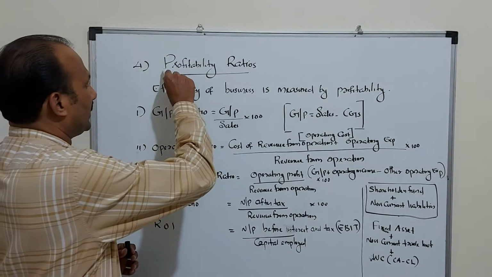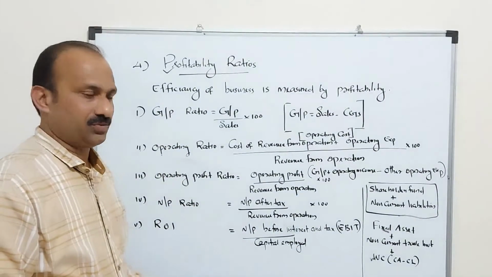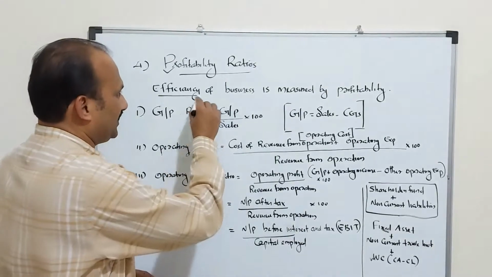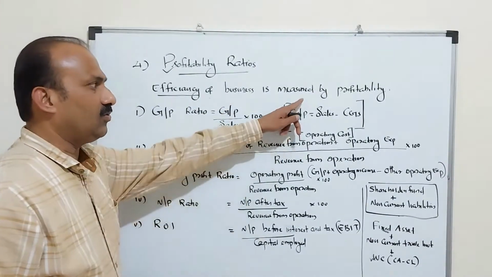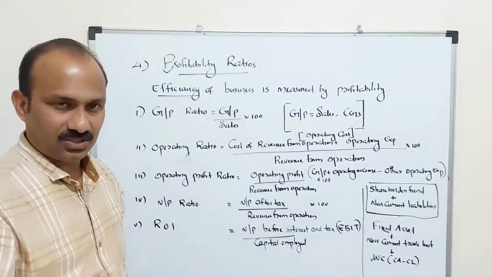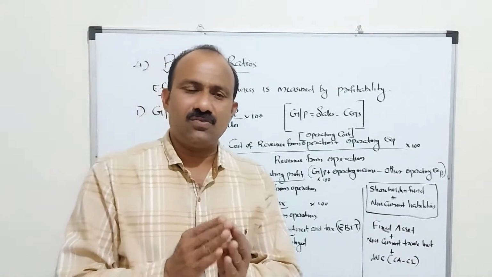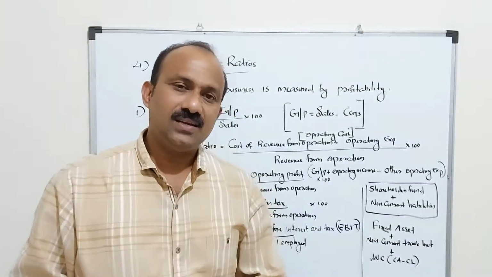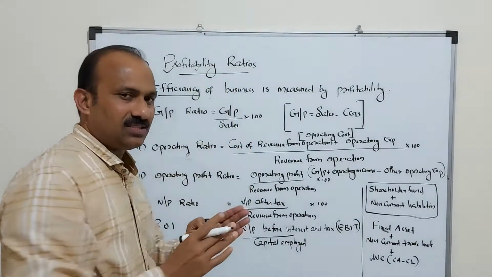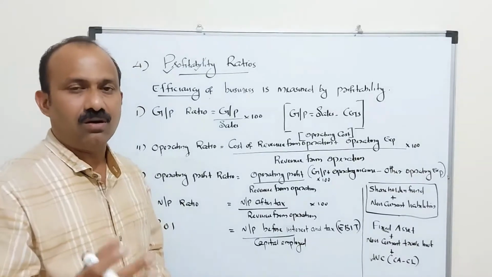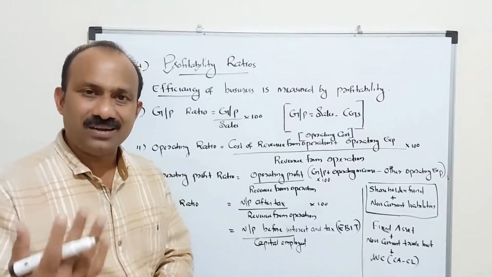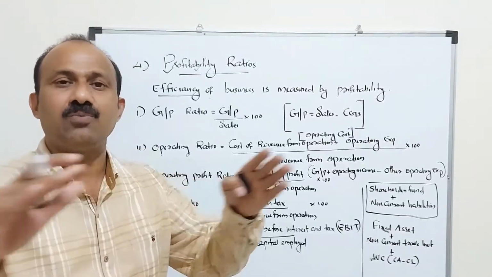Next, the fourth category is profitability ratios. Profitability ratios also measure efficiency. The efficiency of a business organization is always measured by profitability. That means, what is the profitability of an organization? Profitability is the situation of the organization. That we can measure through these profitability ratios. So an organization will compute the profitability ratios, and they can easily find out the profitability situation of the organization from different points of view.